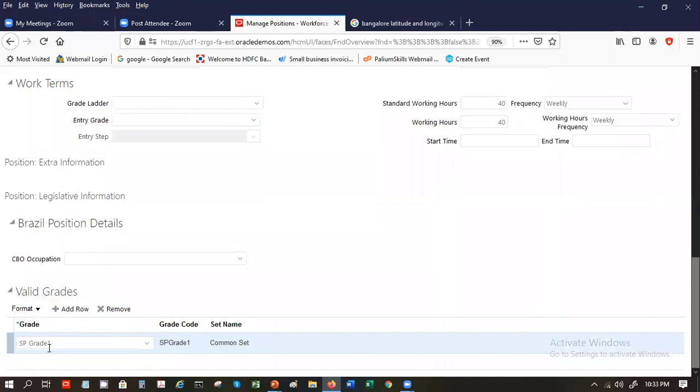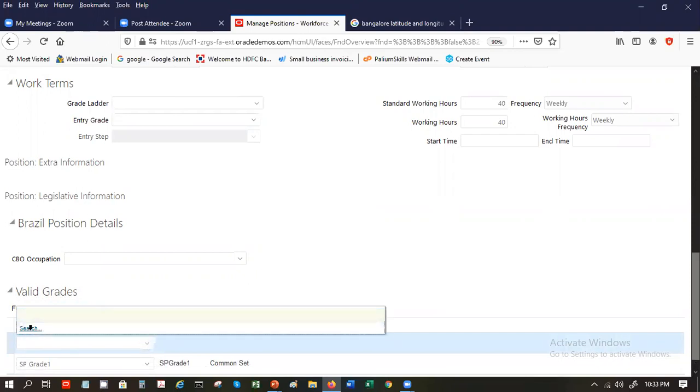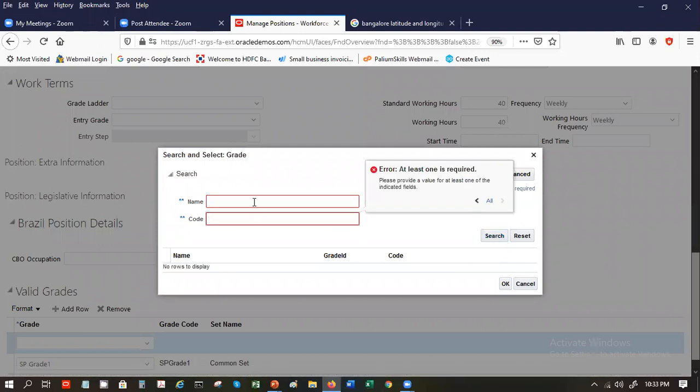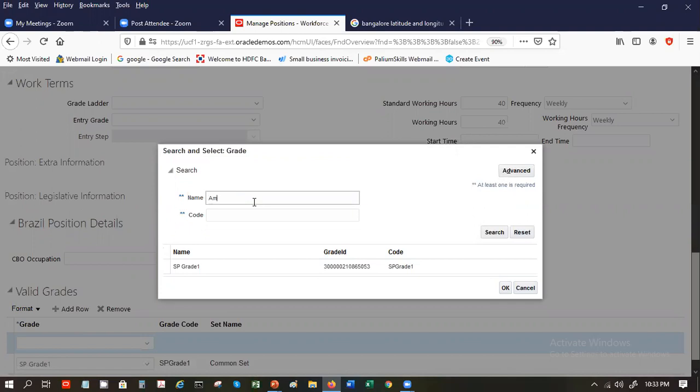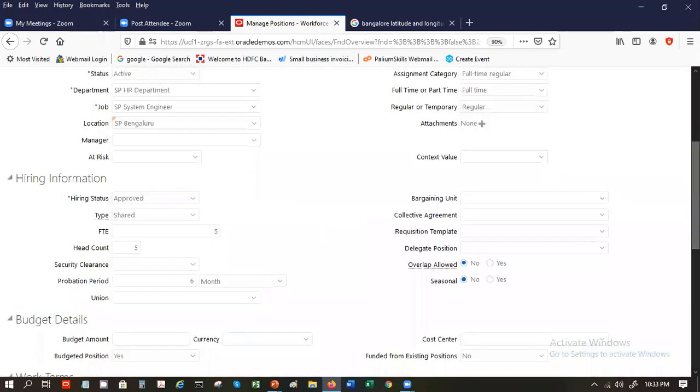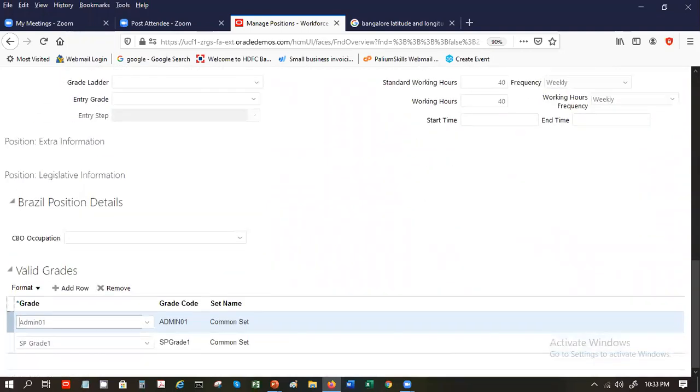This grade will default based on the job that has been assigned. You can add more grades for this position. Yes, you can add multiple grades.